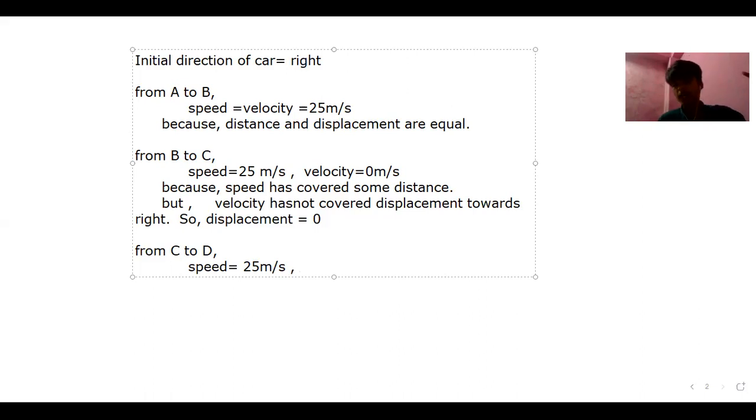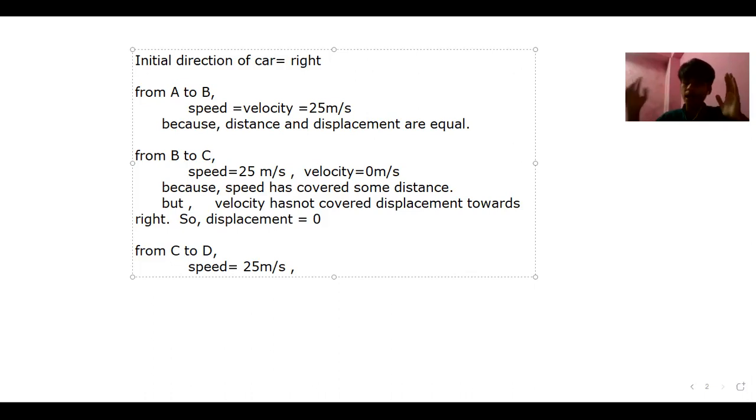So for example, if it goes from this point to another point, this is point A, this is point B, right? And a thing has traveled from point A to point B, so that will have got, say, 25 meter per second speed. Similarly, while going from point B to point A, while returning back, it will have got the same speed, because here we have got the same distance. The distance hasn't changed, right?